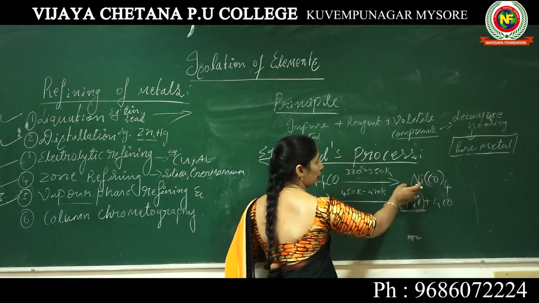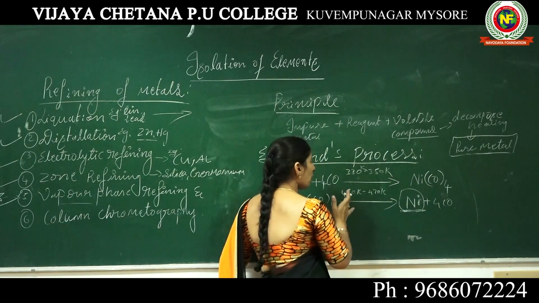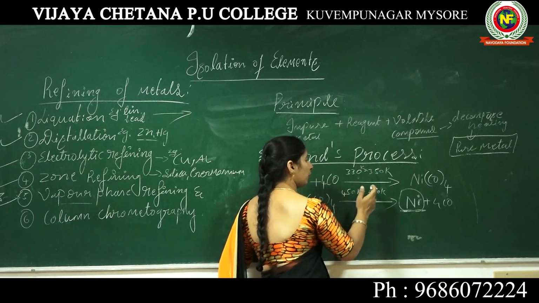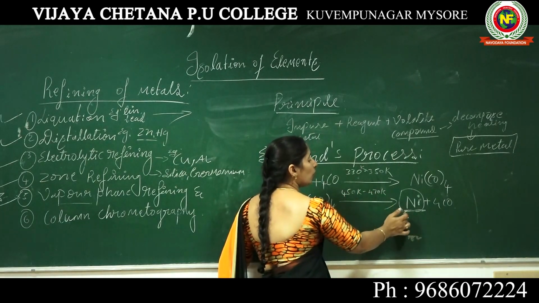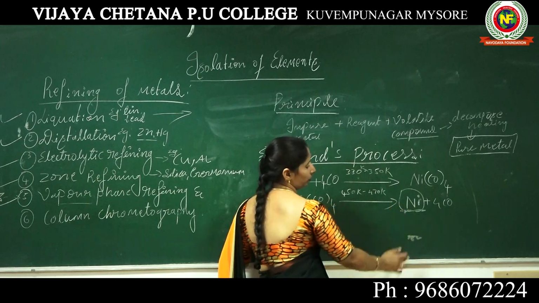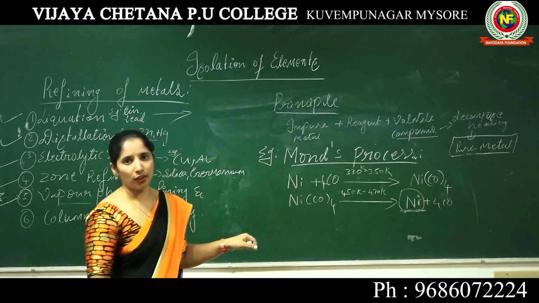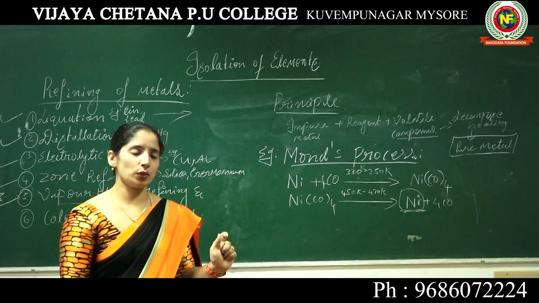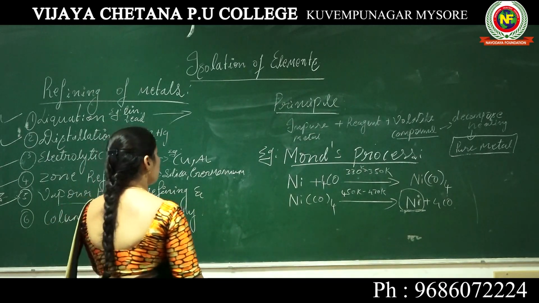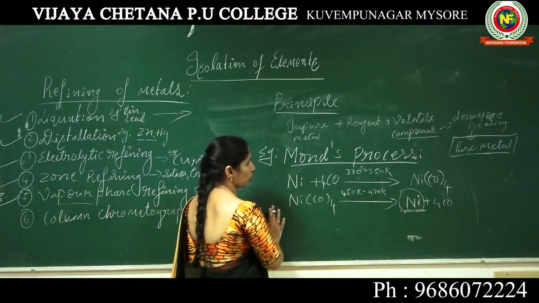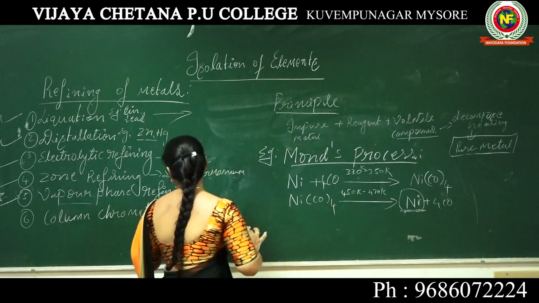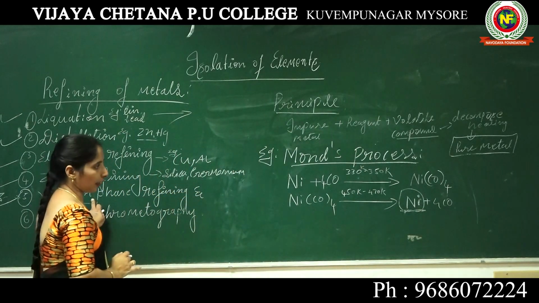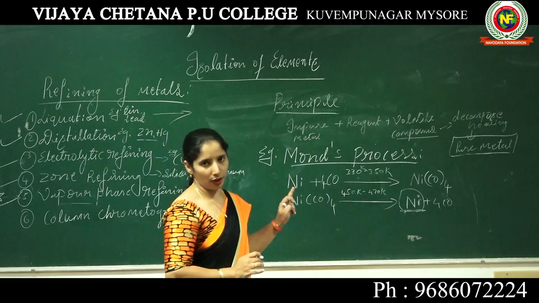This nickel tetracarbonyl again decomposes at a temperature of 450 Kelvin to 470 Kelvin to give pure nickel metal. This process we call Mond's process, a very important process. I am taking it as one example under vapor phase refining.